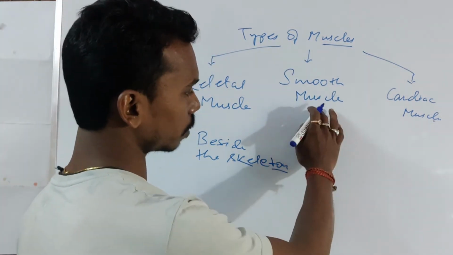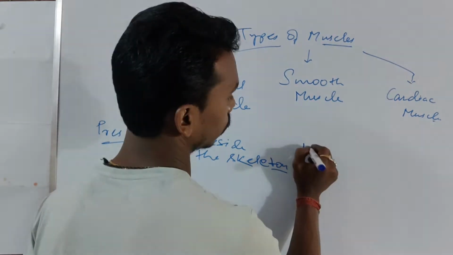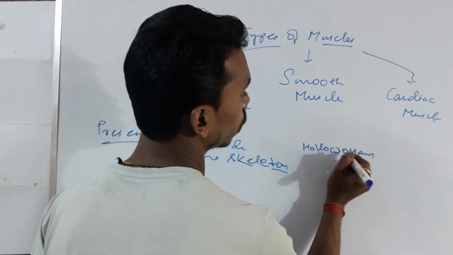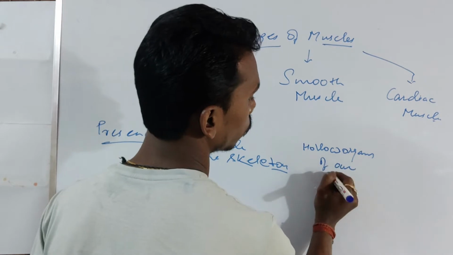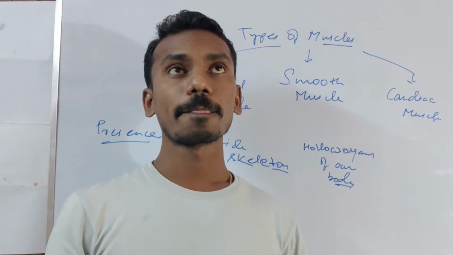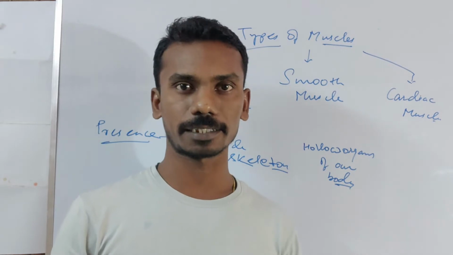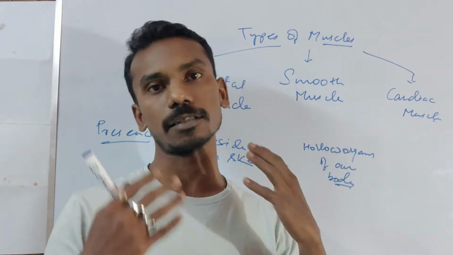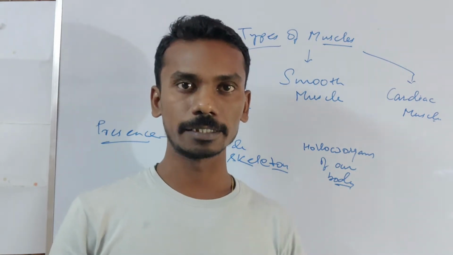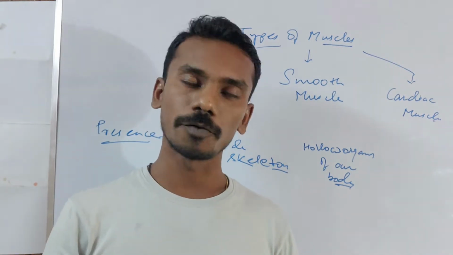Coming to smooth muscles, they are present upon the hollow organs of our body. What are hollow organs? These hollow organs have some kind of lumen-like structure present. That is our GI tract, the gastrointestinal tract, including the stomach, the esophagus, the intestines, large or small, and then the rectum, and also blood vessels. These are the hollow organs of our body.